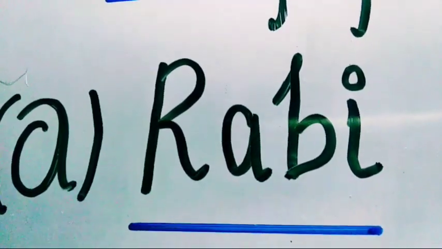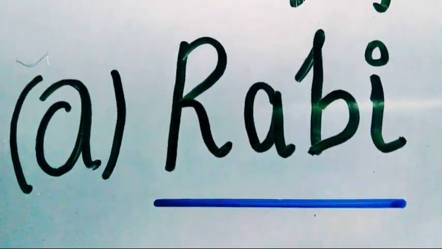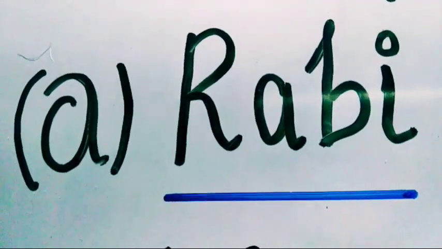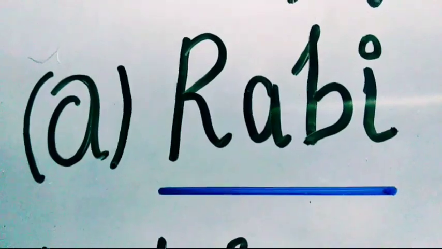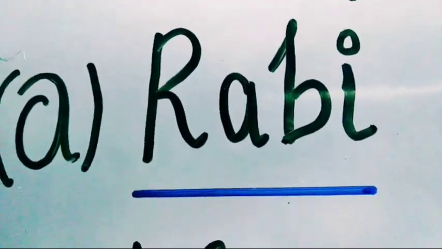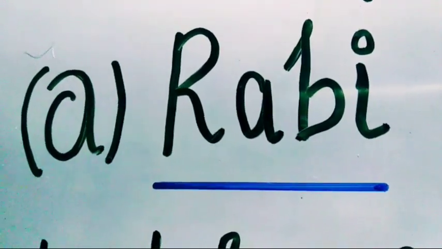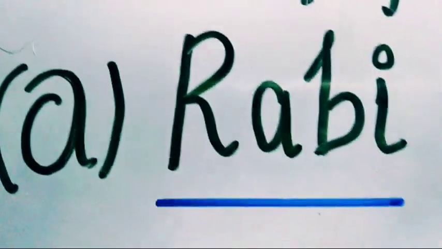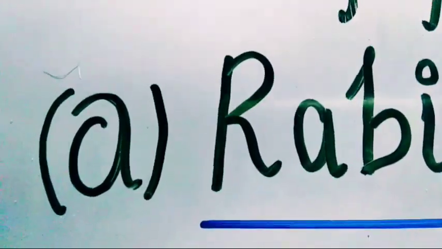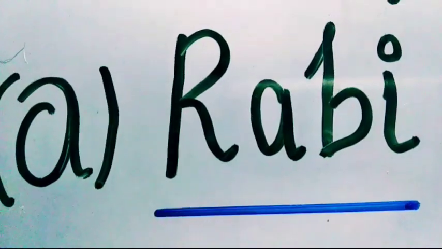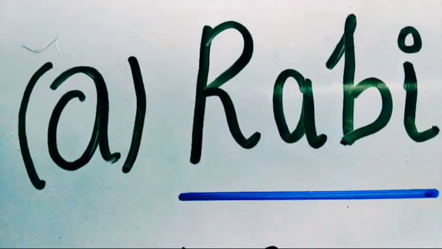Is it clear what Rabi crops are? Rabi crops are sown in winter from October to December and harvested in summer, that is April to June. Main Rabi crops are wheat, barley, gram, etc. They are mainly found in the north and northwestern parts, that is Punjab, Haryana, Himachal Pradesh, etc. Wheat and other types of crops are also grown. According to the availability of water, it gets more productivity.